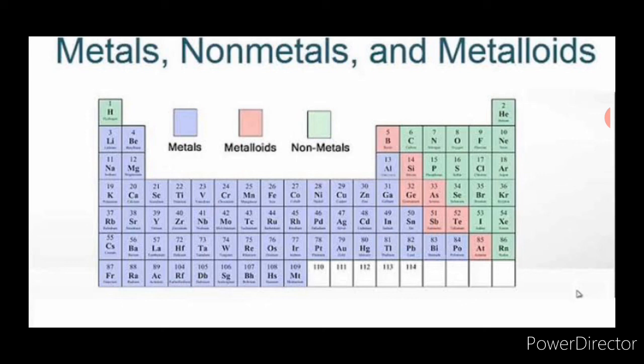Now if you see metalloids, these have properties of both metals and non-metals. For example, you can say boron and arsenic.